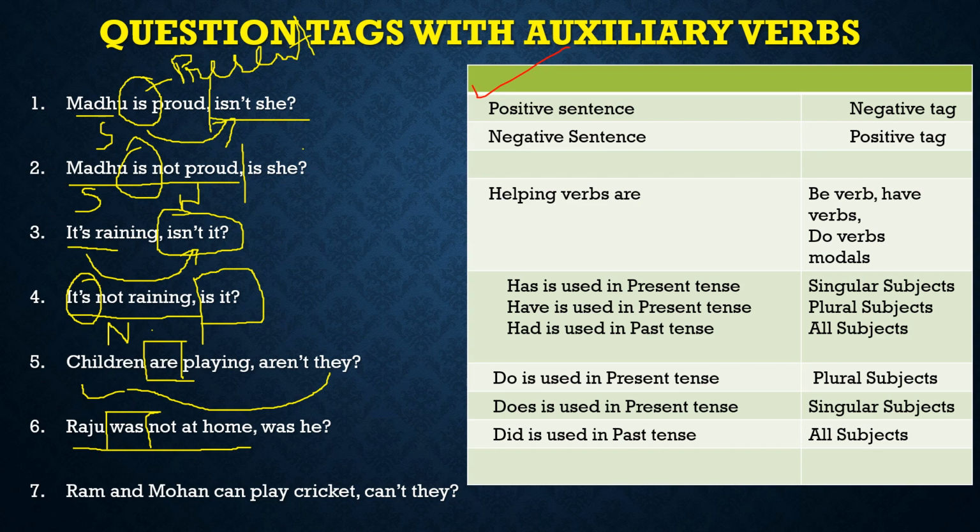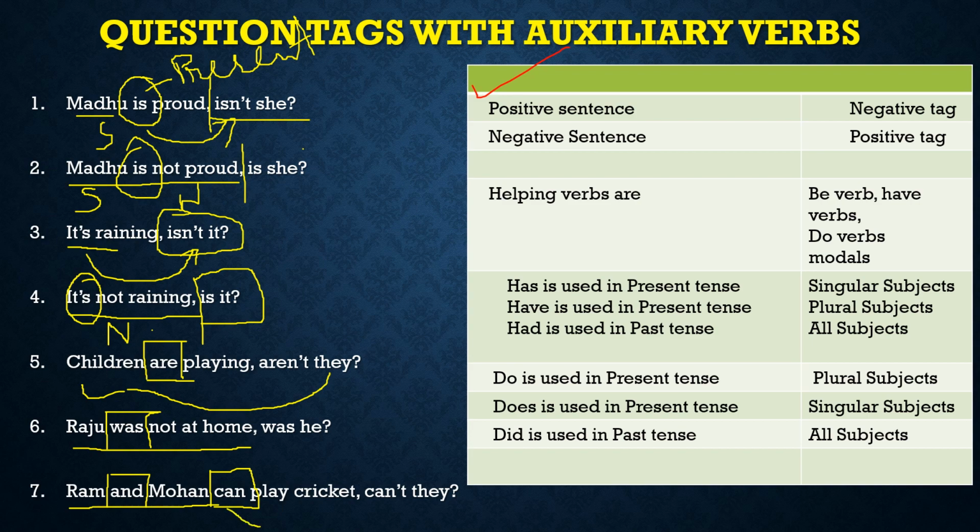Next one. Ram and Mohan can play cricket. Yes, here one thing to be noted. Ram and Mohan. We have already learned that if there are two subjects joined by and, it will take a plural sense. So my pronoun will also be plural. Now we will look for any helping verb. Is there any helping verb? We have can, right? And can is a modal, and modals are also helping verbs.